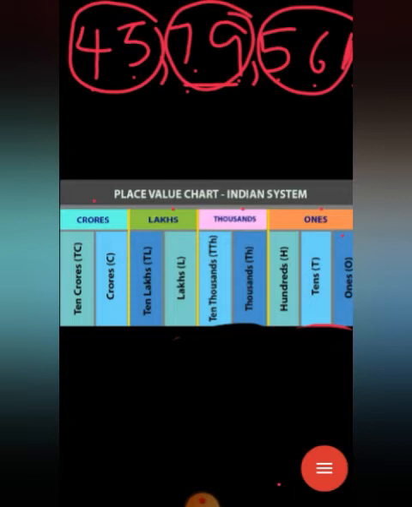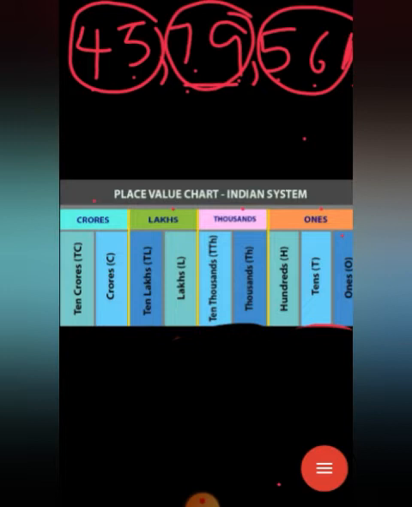43,79,561. You understand how to read a 7-digit number? Where did you see this type of numbers in your life? You can see this type of numbers in every situation, for purchasing and in our home. We can use this type of 7-digit or 6-digit or 5-digit numbers. Every time, one time or another, we use numbers.